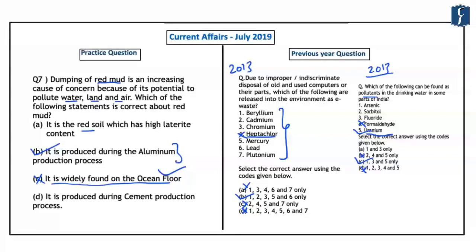So here we have understood that important pollution related issues are important, and specifically pollutants are extremely important for the preliminary examination. And secondly, carefully look for all the options that are given there and do not fall for the most famous or commonly known options. With this, let's take up the next question.